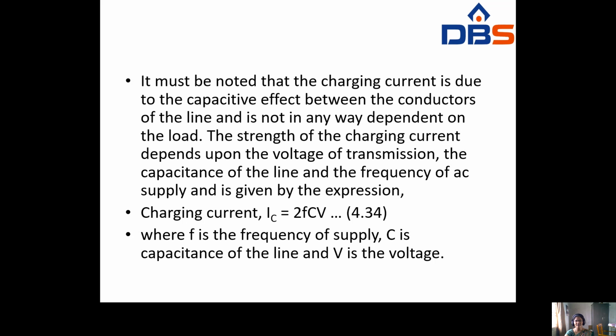Here the strength of the charging current depends upon the voltage of the transmission, the capacitance of the line and the frequency of the AC supply. The charging current IC is equal to 2πfCV, where f is the frequency of the supply, C is the capacitance of the line, and V is the voltage.